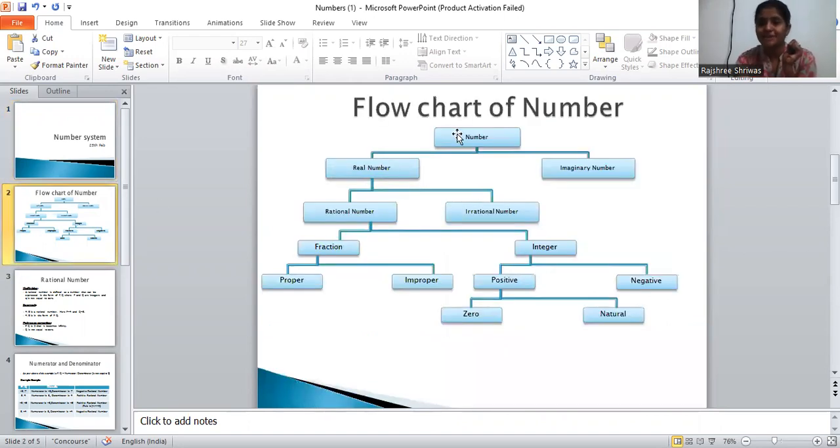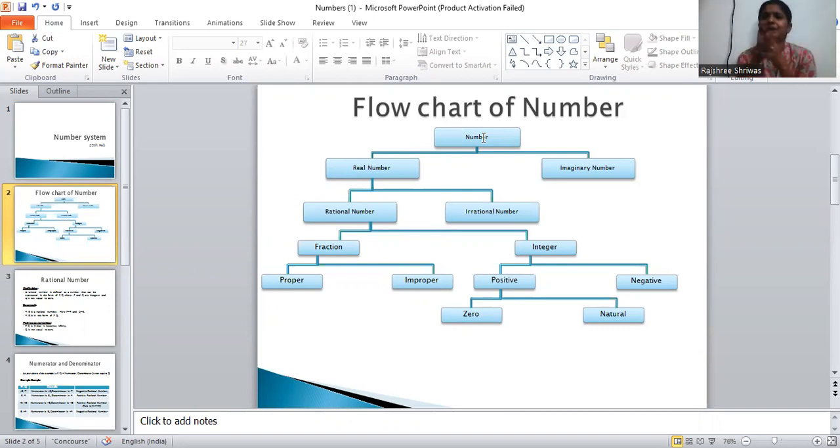Now I have just made a small PPT. The second PPT of mine is a flow chart of numbers. So now we have discussed numbers. Numbers have different types. In the previous classes, you have learned the natural number, whole number, odd number, even number, prime number, everything you have learned in the past classes. So here, the two important parts I'm teaching you about numbers are the whole number and natural number. Now let's start with the natural number.